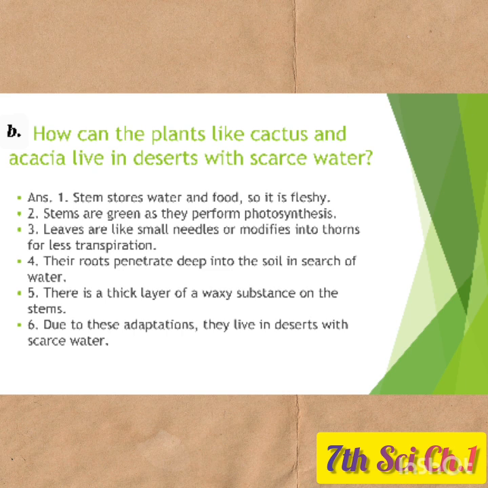Now B. How can the plants like cactus and acacia live in deserts with scarce water? Answer is, first, stem stores water and food so it is fleshy. Stems are green as they perform photosynthesis. Leaves are like small needles or modified into thorns for less transpiration.